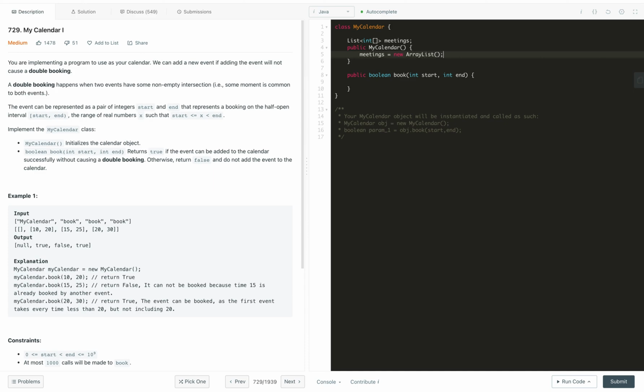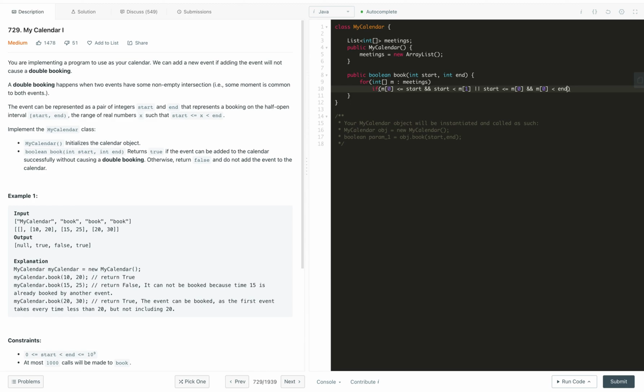Now in the booking method, what we need to do, we will iterate through all the meeting pairs, like m in the meetings, and now we will check the condition: if m[0] is greater than or equal to start, and start is less than the end of this successful meeting, or the other case is start is less than or equal to m[0] and m[0] is less than end.